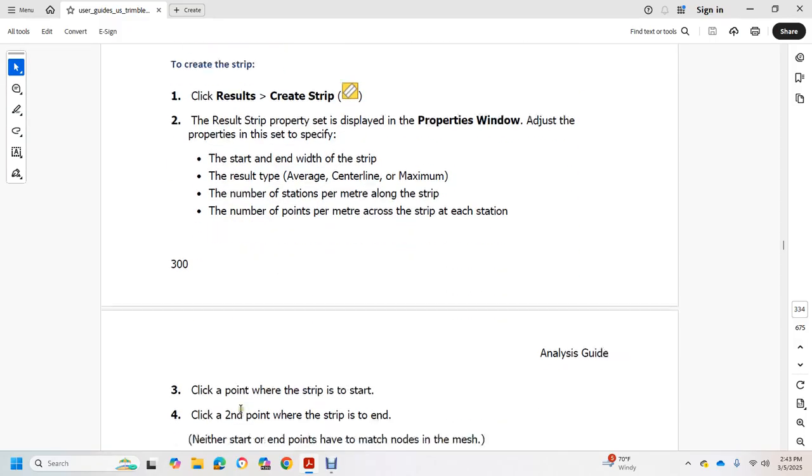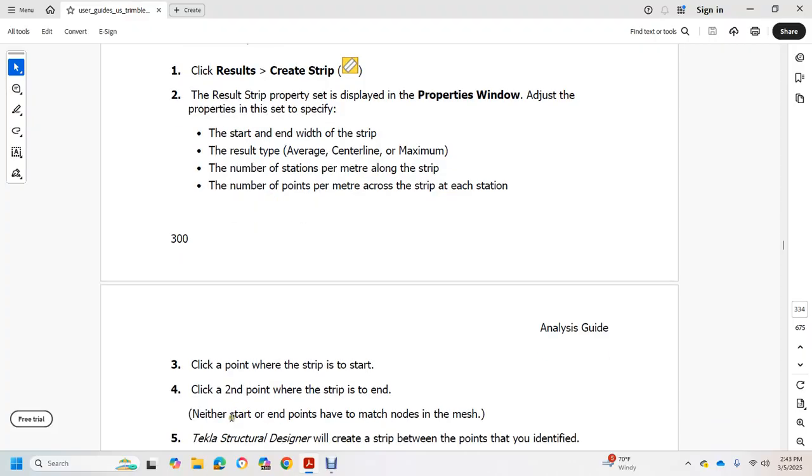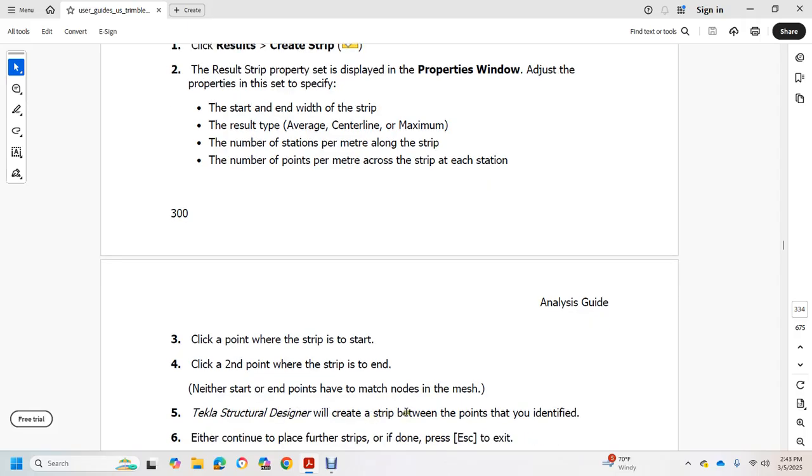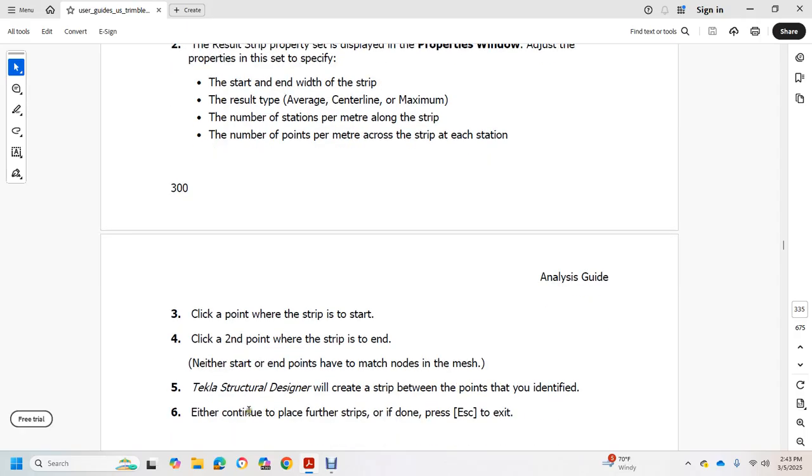Three, click on the point to start the strip. Two, click the second point to end the strip. Neither the start nor end points have to match nodes in the mesh. For typical structural design, create the strip at the points identified. Either continue to place further strips or, if done, exit.